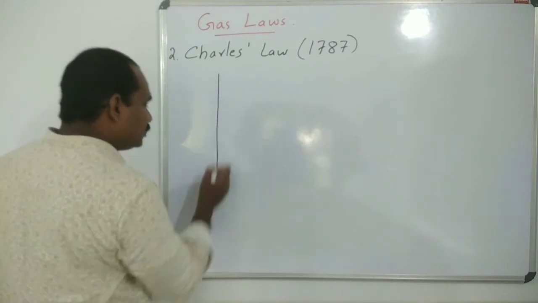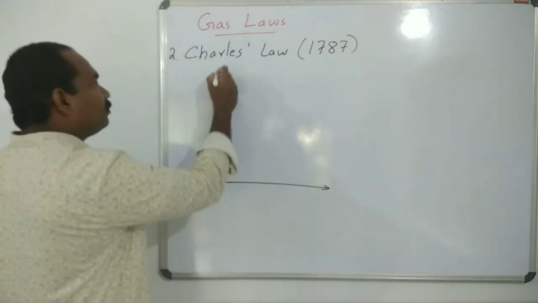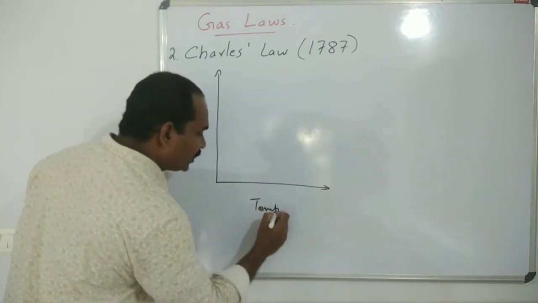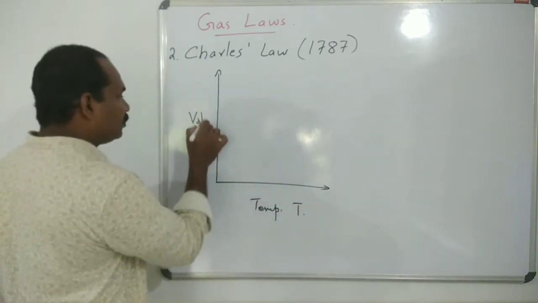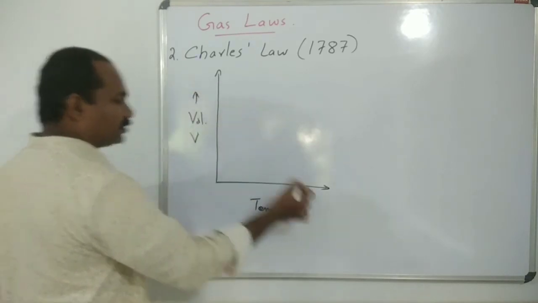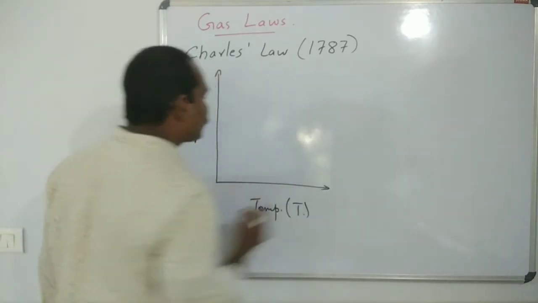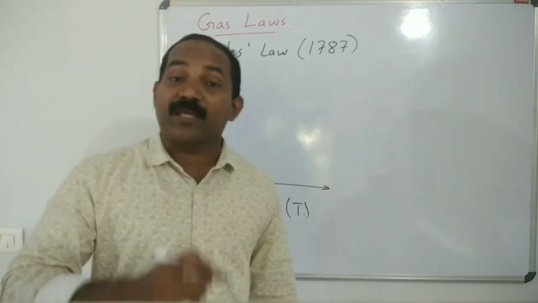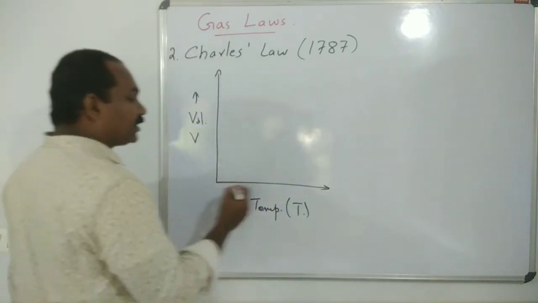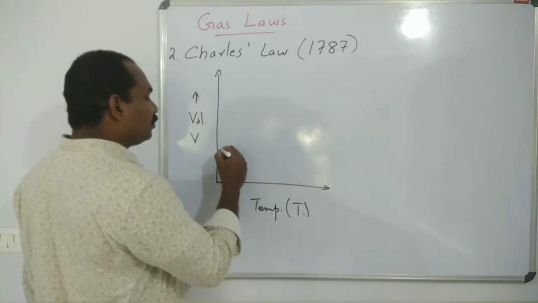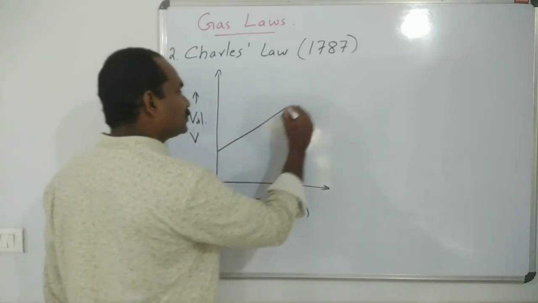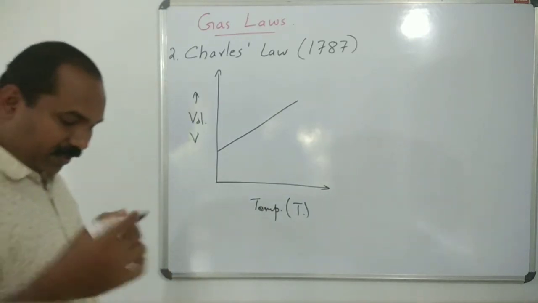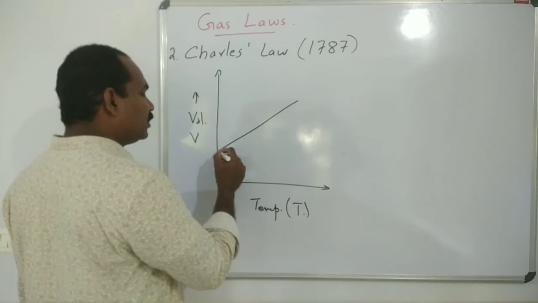On the y-axis we take volume V, on the x-axis we take temperature T. At a constant pressure for a given mass of gas, as temperature increases, volume increases.